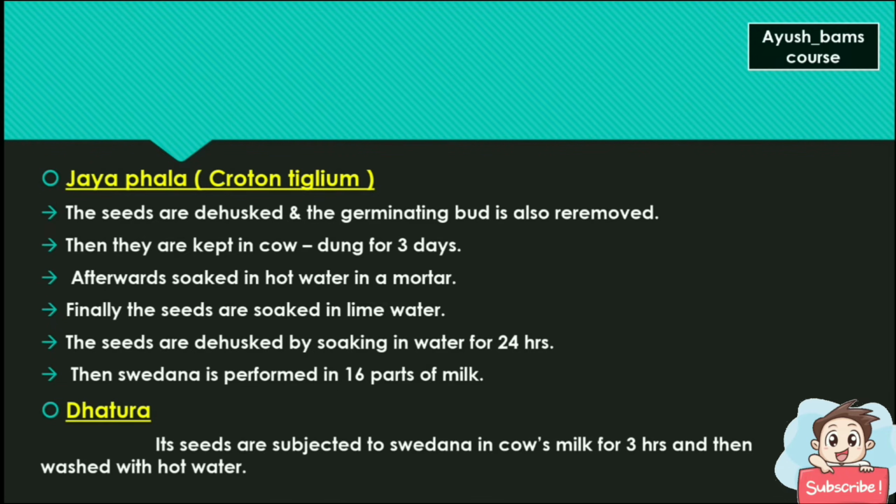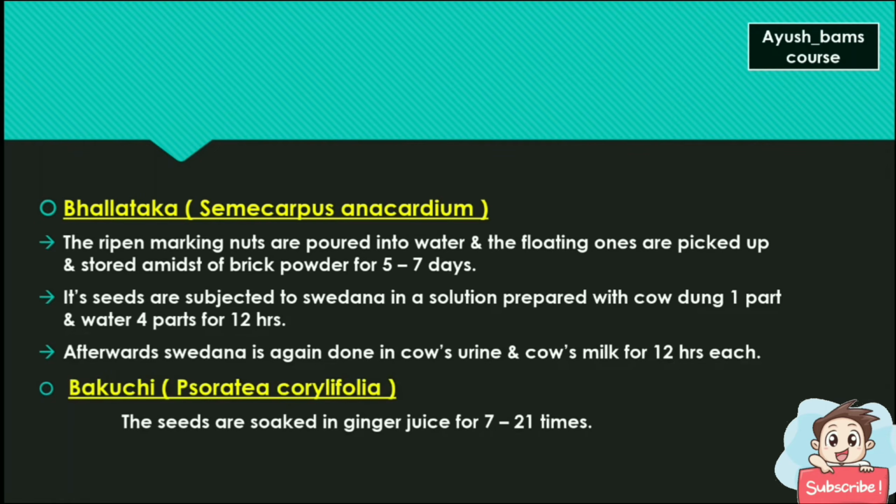Dhatura: its seeds are subjected to Svedana in cow's milk for 3 hours and then washed in hot water. Bhallataka: the ripened marking nuts are poured into water and the floating ones are picked up and stored amidst brick powder for 5 to 7 days.